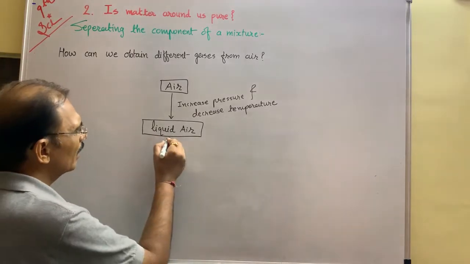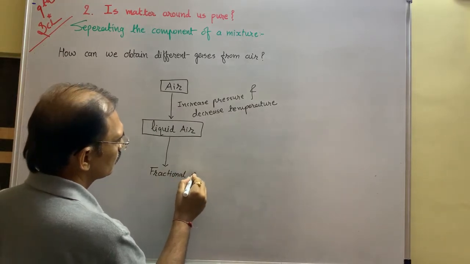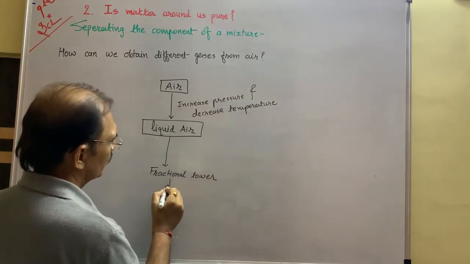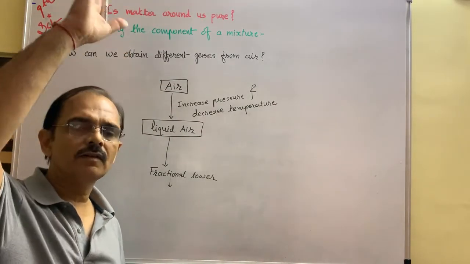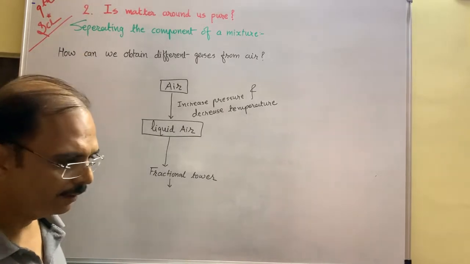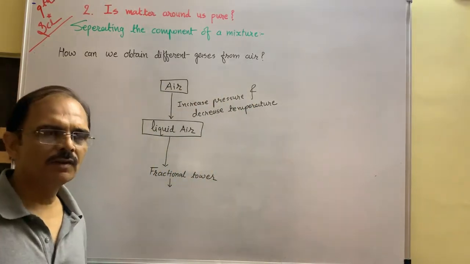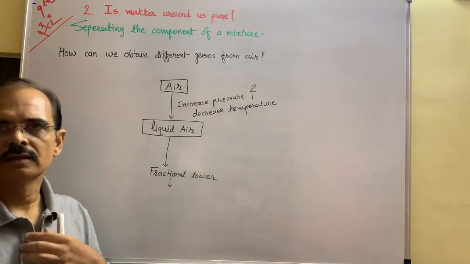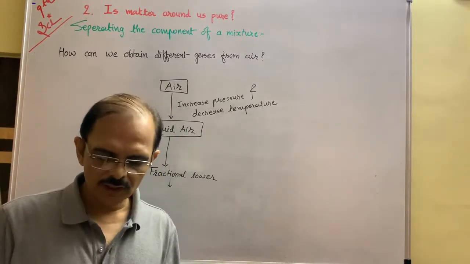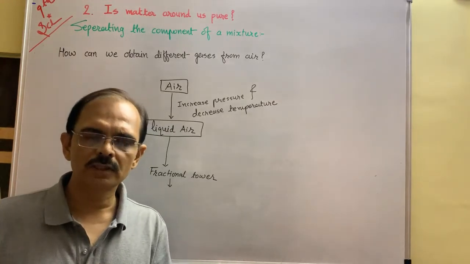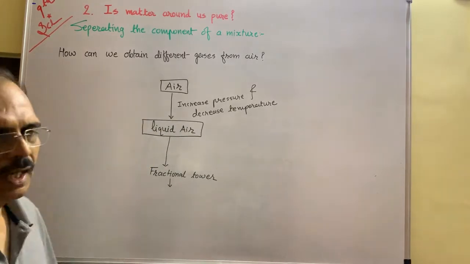After that, this liquid air can pass through the fractional tower. This tower is big enough, just like a huge building, a 14-story or 15-story building. In this fractional tower, there are different temperature layers, and at different temperature layers, the components of air like oxygen, nitrogen, carbon dioxide, xenon, radon and krypton, etc., come out.